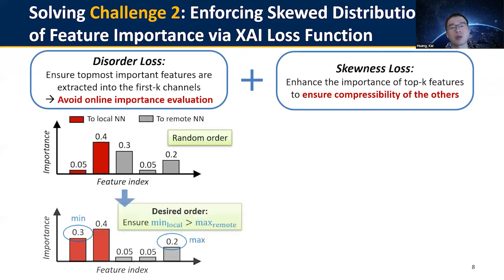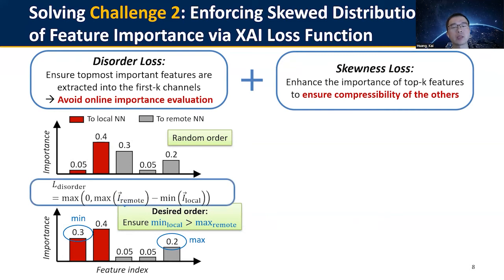In particular, the disorder loss encourages the lowest importance of the first K features to be larger than the highest of the remaining features. Achieving this only requires minimal ordering efforts, so it can be learned by a lightweight feature extractor. We express the disorder loss using min and max functions, which are differentiable to compute the training feedbacks.